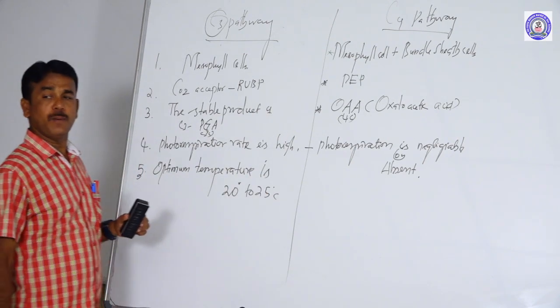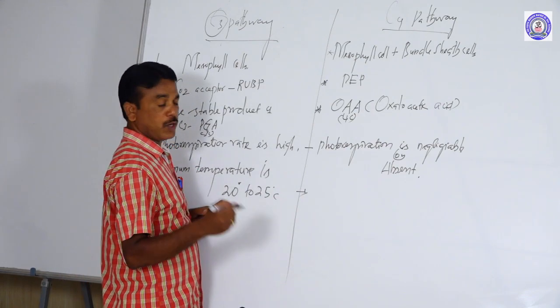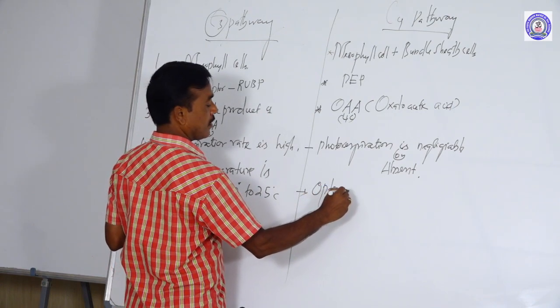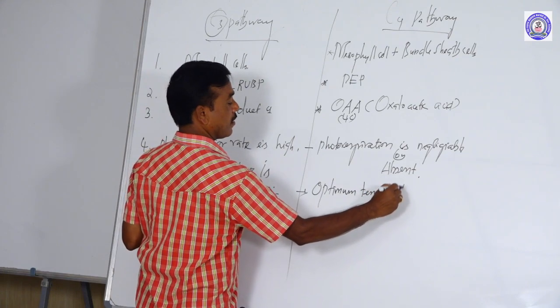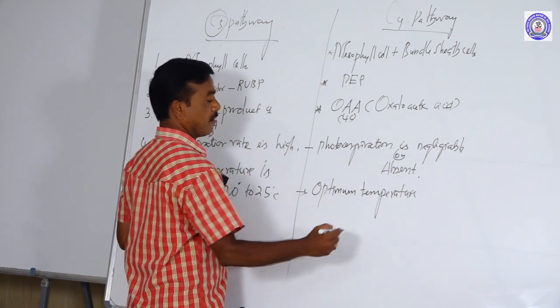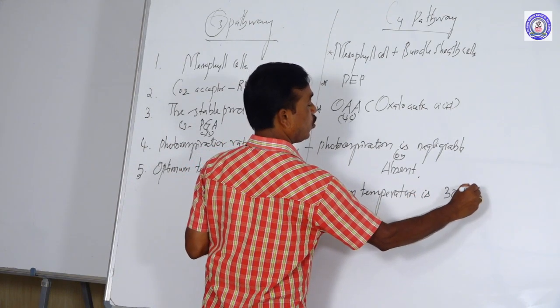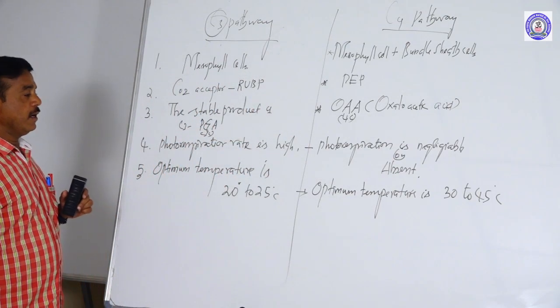But in the C4 pathway, the plants are active and the required optimum temperature is 32 to 45 degrees Celsius.